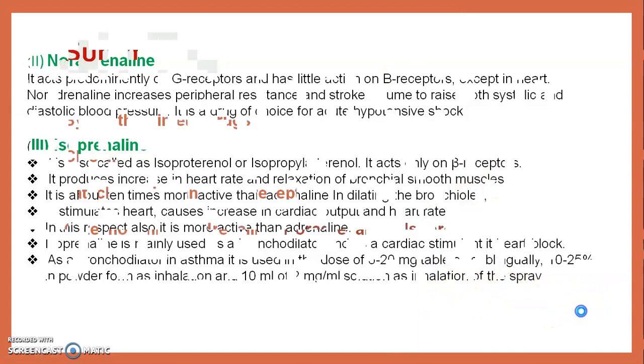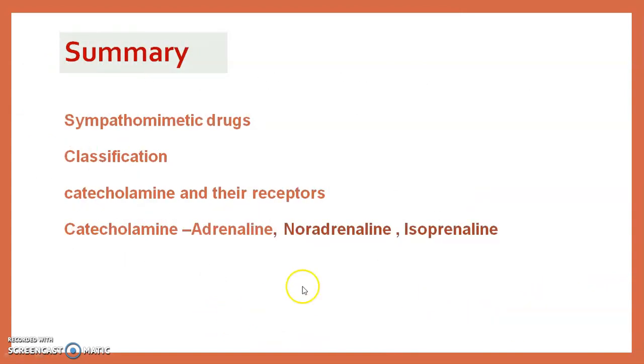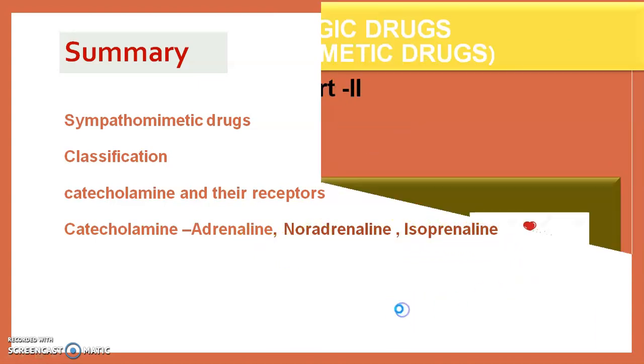In this session, we covered what is meant by sympathomimetic drugs. We saw their classification, and catecholamines and their receptors. In the catecholamines, for example, we saw the pharmacological action of adrenaline, its effects, then noradrenaline and isoprenaline.